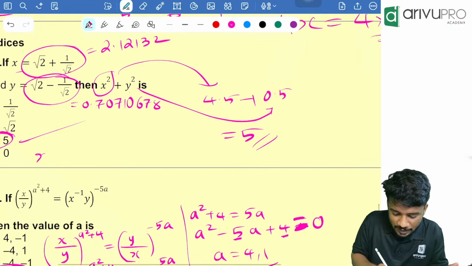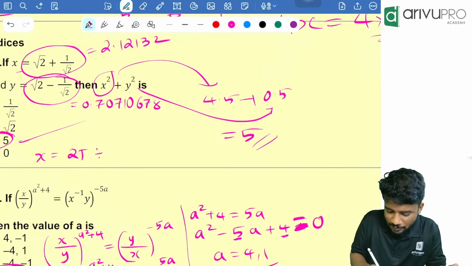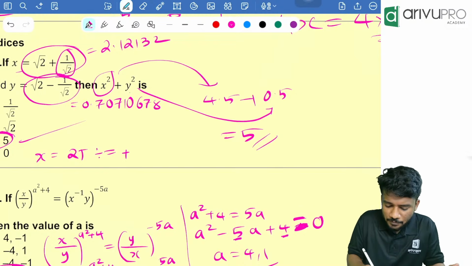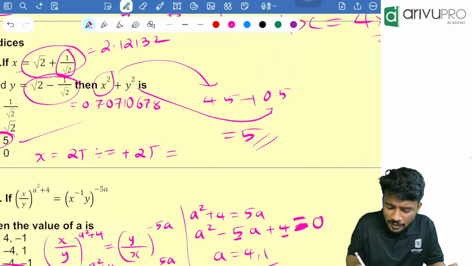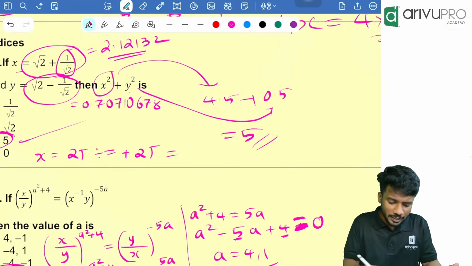So in order to find the x value, type 2, then click root, then divide, equal to. That means you got 1 by root 2. Then plus root 2, how will you find that? Type 2, then click root. Then you got the value. When you click equal to, you are getting 2.12132 something. You are getting the value of x.